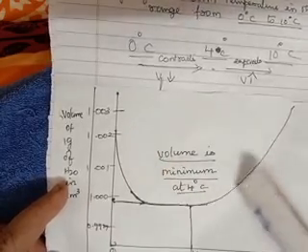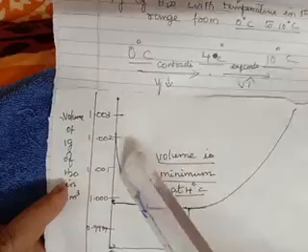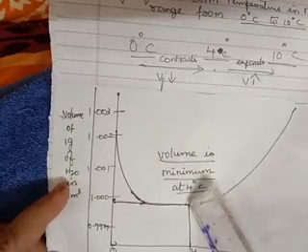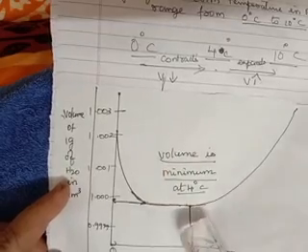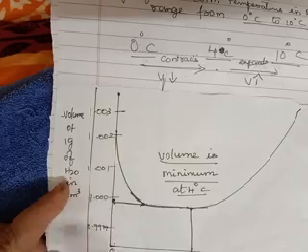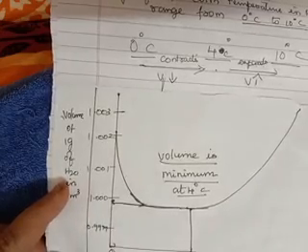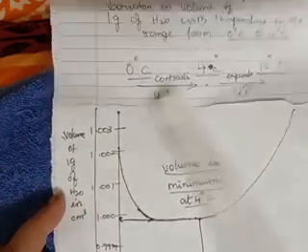See, I have written, this is very, very important. You have to mention in the graph itself. So, at 4 degrees Celsius, volume is minimum at 4 degrees Celsius. So, this is volume. So, you know very clearly about density. We will see that later. So, I hope you would have understood about this graph.